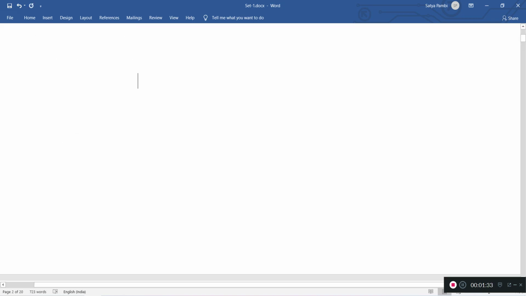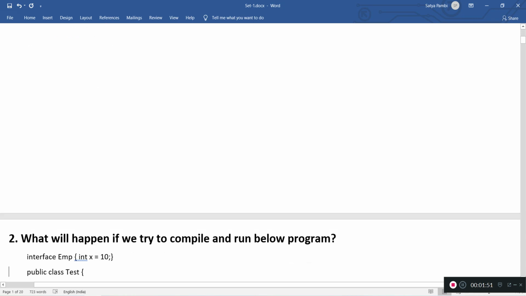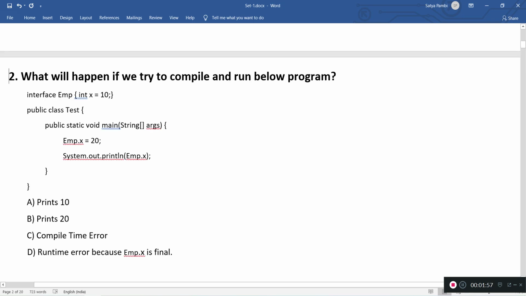So as of now, we have B as the correct answer. And coming to D, the declaration is correct, array of int, but the assignment is not an array syntax to assign a value. So this is invalid. So the correct answer is B. Let me go to question number 2.